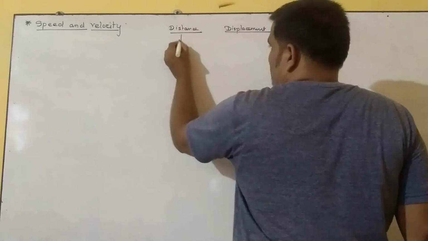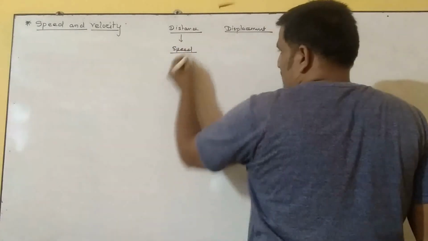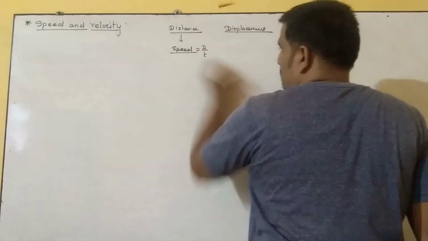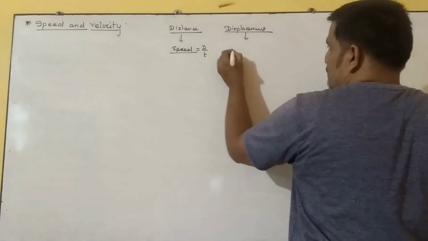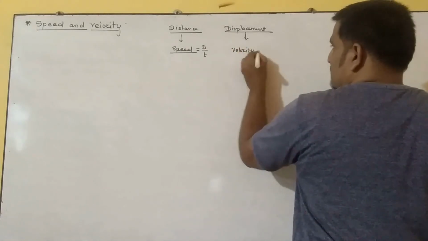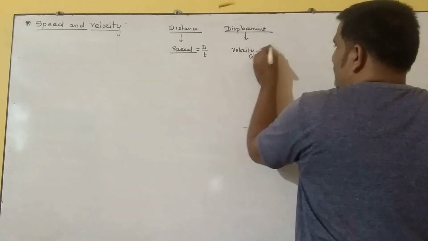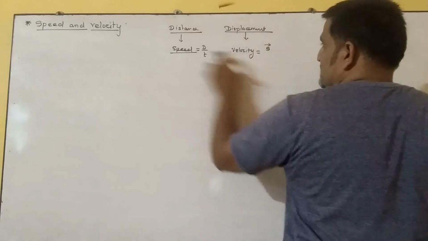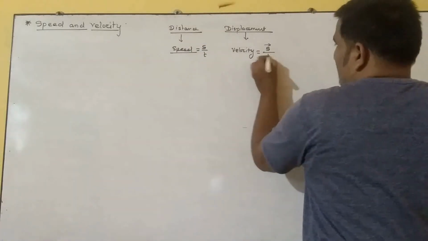then speed depends on distance, because I told you that it is distance covered per unit time, and this is displacement. So displacement means velocity, and that velocity is nothing but s bar, where s is displacement, upon t.